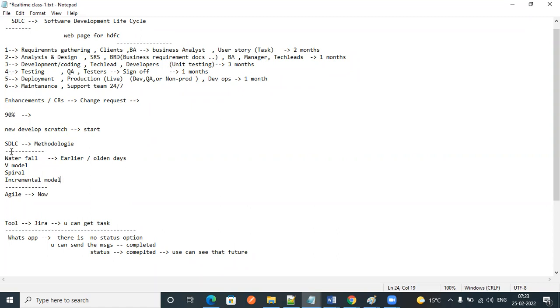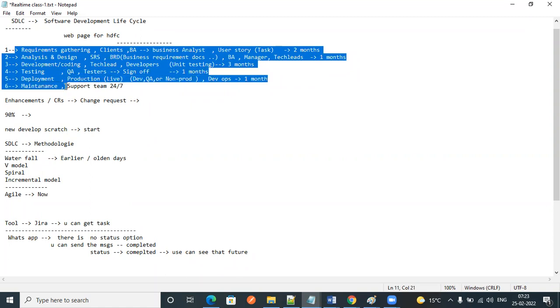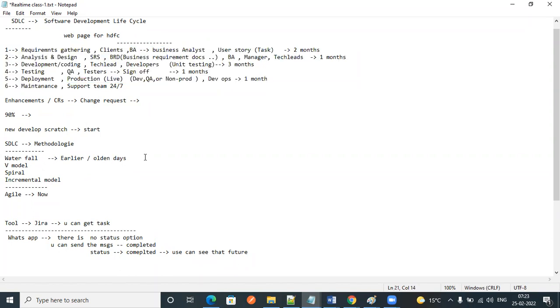All the models contain these 6 steps. If you take any model, requirements gathering is there, analysis is there, development is there, testing is there, deployment is there, maintenance is there, but the variance is only in time.